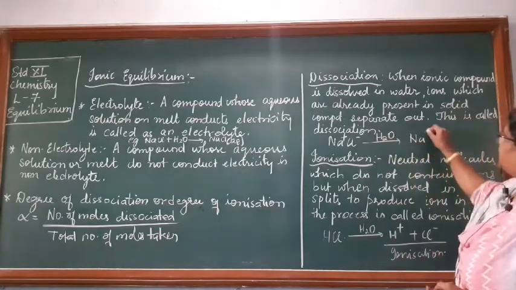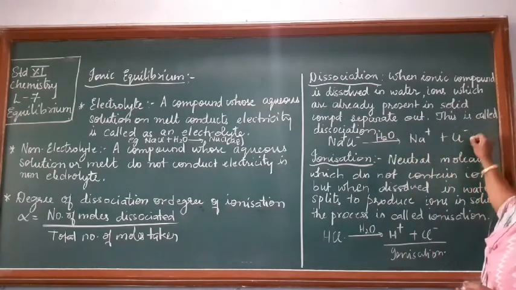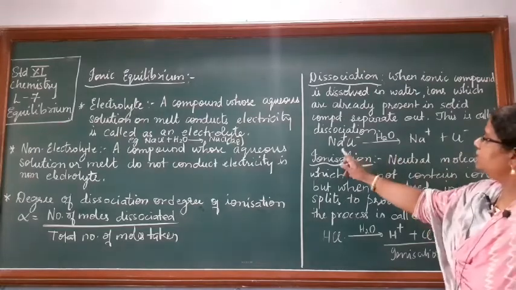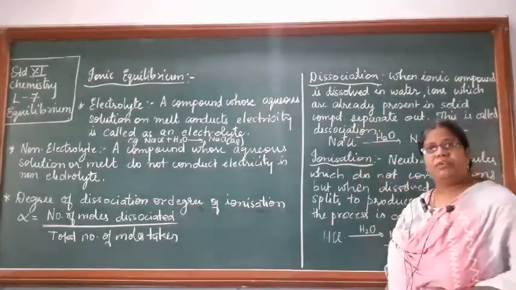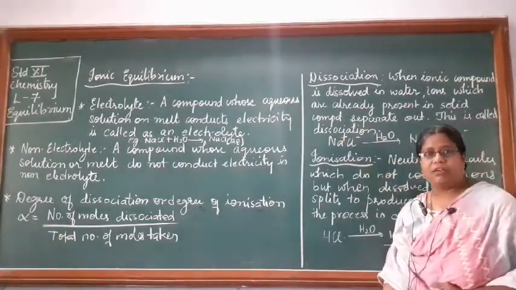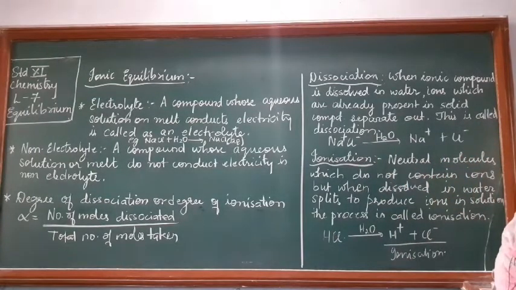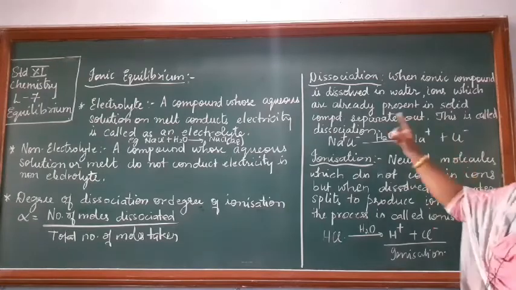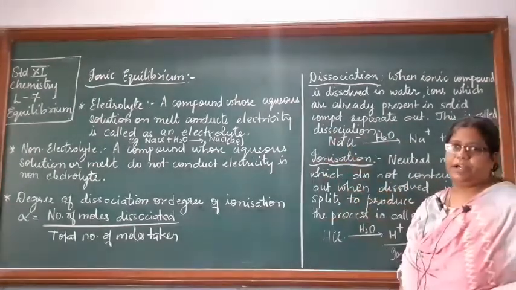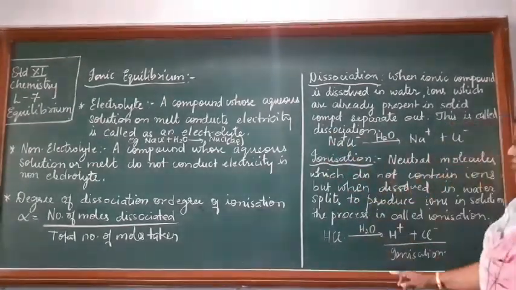Here also ions are being produced, but the difference is that this compound itself is made up of ions. It has a cluster of ions in it. So you will have Na plus ions and Cl minus ions being formed from NaCl, which is a cluster of ions. So have you understood the difference?